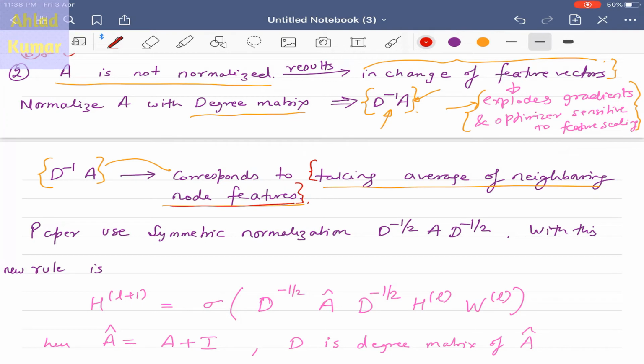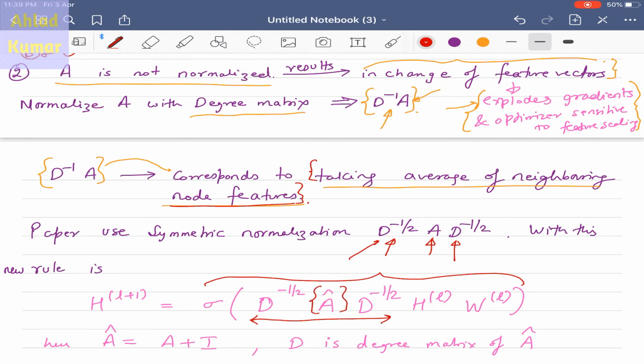In the paper, what they are doing is using symmetric normalization. Basically, they are pre and post multiplying the matrix A with 1 upon square root of D. So this is pre multiplication and this is post multiplication with 1 by square root of D. Once we incorporate this, we get this expression. It is a similar expression, except we are now replacing D with this. Also note that here it is A hat and not A. A hat is equal to A plus I, and this identity matrix is added to A in order to include the self loop, and D is the degree matrix of A hat.